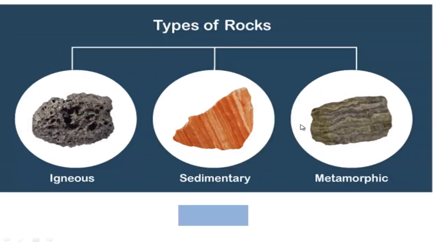Now we will know about the types of rocks. Rocks are mainly three types: igneous rock, sedimentary rock, and metamorphic rock. And this sedimentary rock is also called alluvial rock.